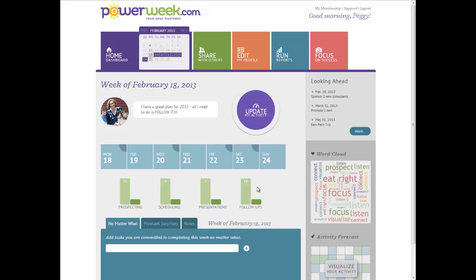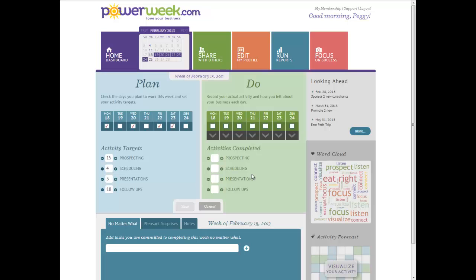As the week progresses, she'll come in and she'll update her activity, coming back to the Plan Due pages and now clicking off. So let's say she worked on Monday. And then there's a place for you to indicate how you felt about your business each day that you worked. So when you click this down arrow, you're going to see these weather icons. And this is not how was the weather that day you were working. This is how did you feel about your business.